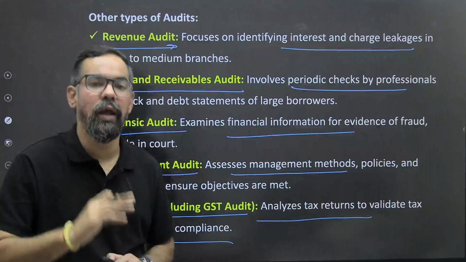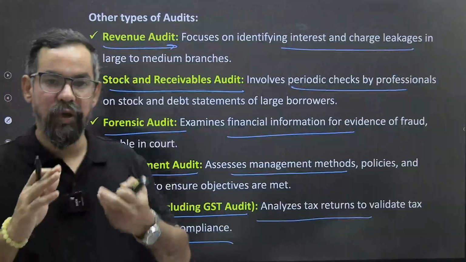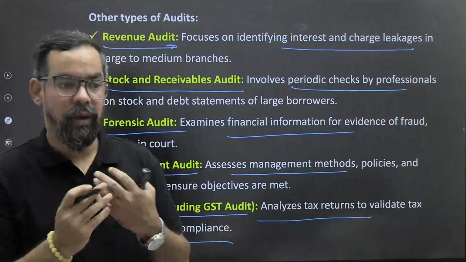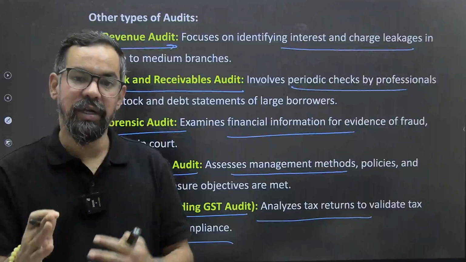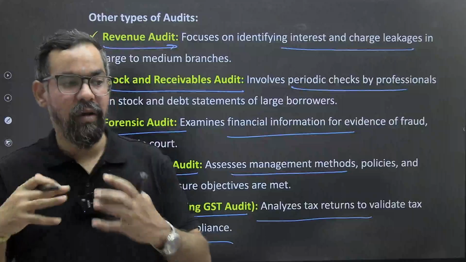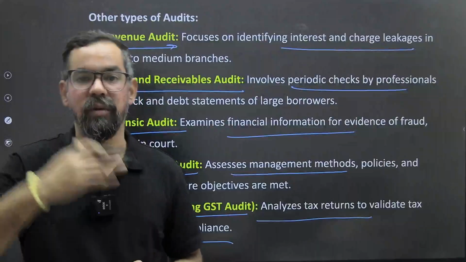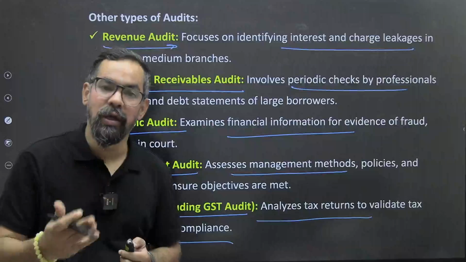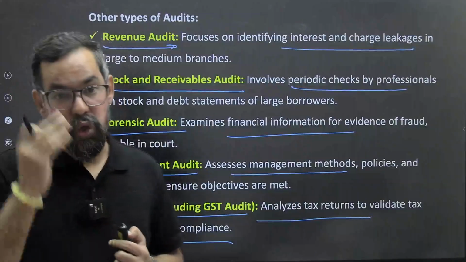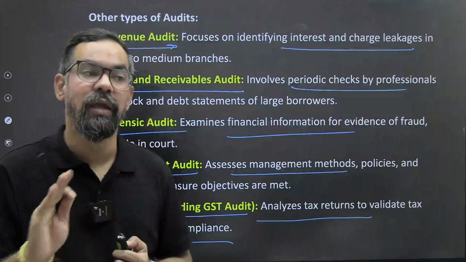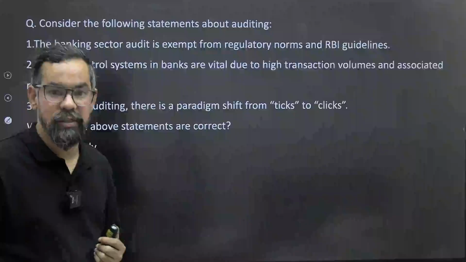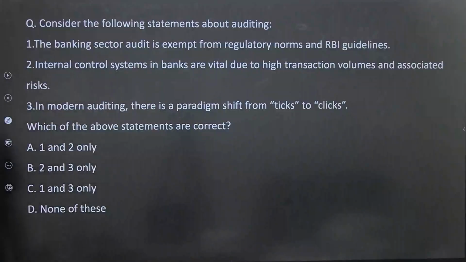So when it comes to the entire audit, we have two different areas. One is statutory audit, where we have defined rules and regulations about the presentation and about the audit, which is the final one. But before that, on our day-to-day activities at the branch level or at the bank level, we do have concurrent and internal audits. Nowadays banking business is IT-driven, so we also check that particular area, so we can have some sort of reliance on the business or on the system itself, right? So now we will be practicing some questions.